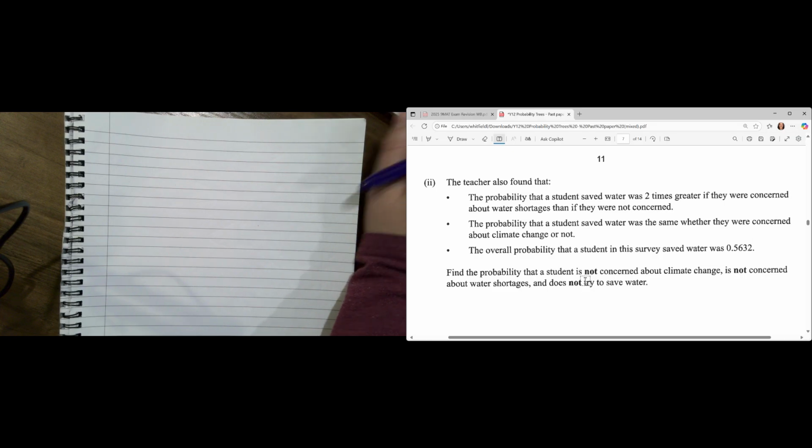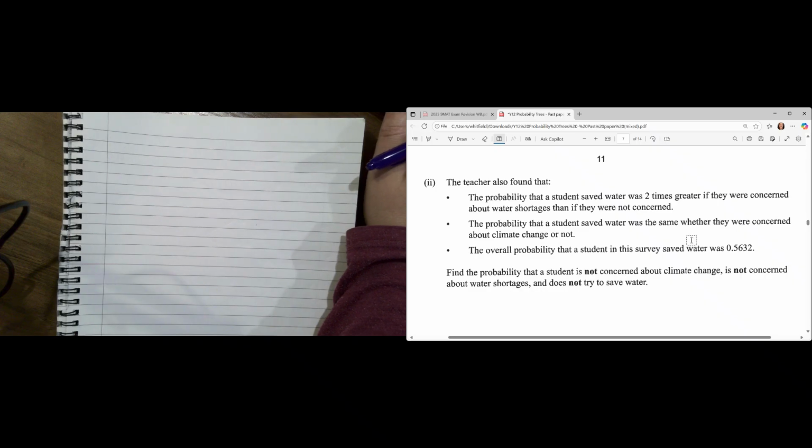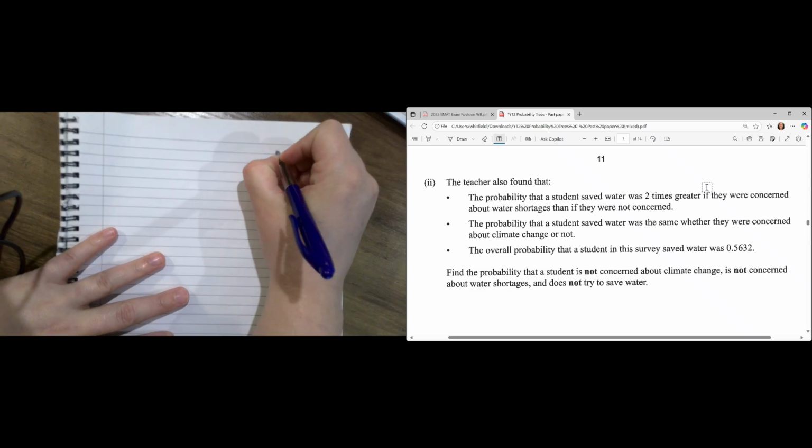Now, the little hint that I know this is an algebraic tree is "2 times greater". And they're giving me an overall probability for something that's going on in the tree. So that's my hint that there's going to be some kind of missing piece in my tree that I'm going to have to use a letter to fill. So let's just start this off. I'm going to work backwards because that's just how my brain works. But if I read from the top, they're talking about a student saving water. So I'm immediately going to start with saving water.